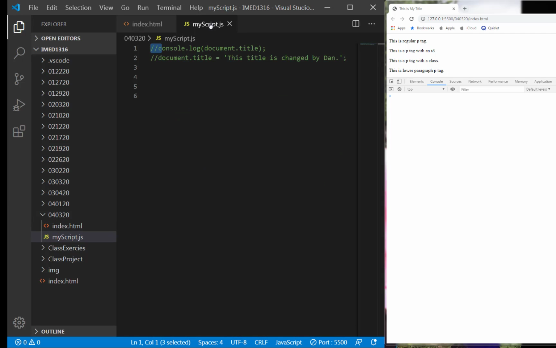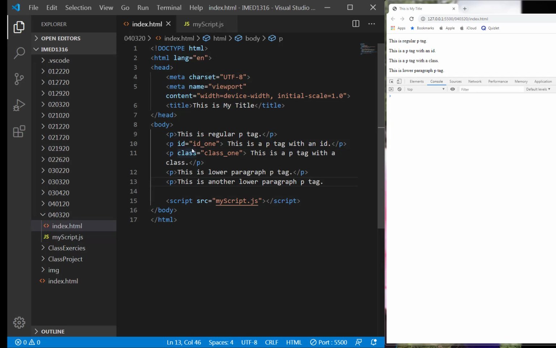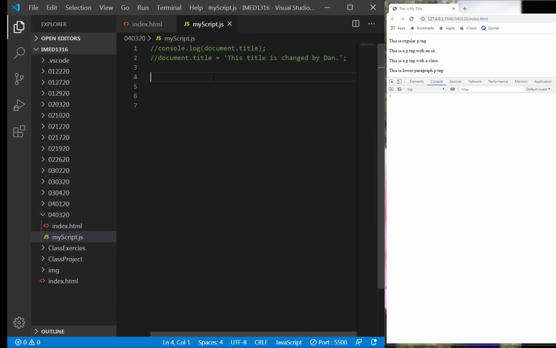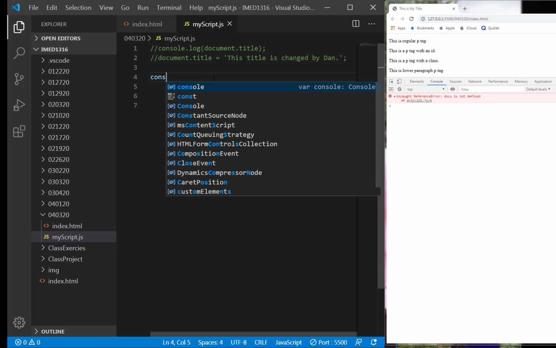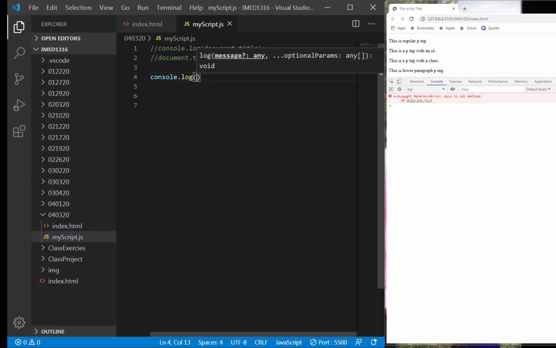In the script that we're about to talk about right now, I want to show you how to access the ID. The ID name here is ID_1 and the class name is class_1. There is a traditional way of doing it, but this is what the library file does, and I'll show you what I do in industry. This is easy the way it's built in. You could do something along the lines of console.log, to get it onto the screen. And inside of this, you can actually do document